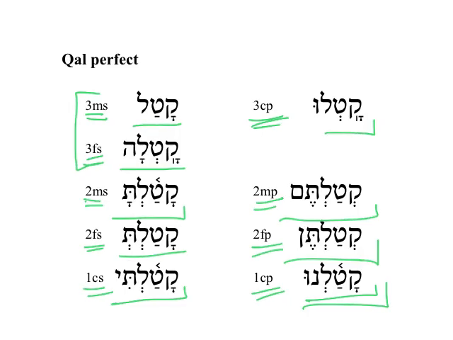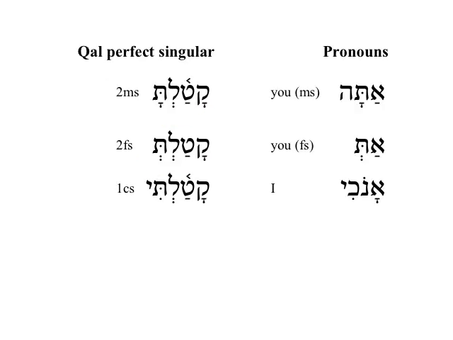The perfect is a very common form, and knowing the Qal perfect well will help with a lot of other things to do with the verb. Let me give you just a couple of clues. One clue for helping remember some of the Qal perfect singular forms, especially 2ms, 2fs, and 1cs, is to remember the pronoun paradigms.